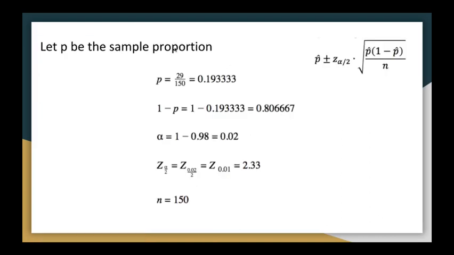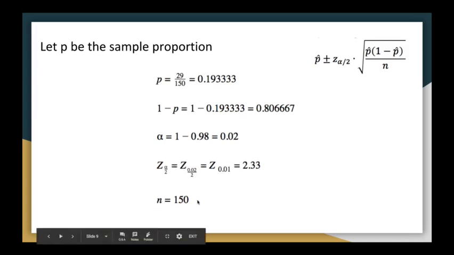We have to find out all the unknowns in this question, where P is 29 over 150, and 1 minus P is this number, and alpha is 1 minus 0.98, which is 0.02, and 0.98 is the desired confidence level. We also have to use the Z table to find out what C is, 0.02 over 2, and N represents the sample size.